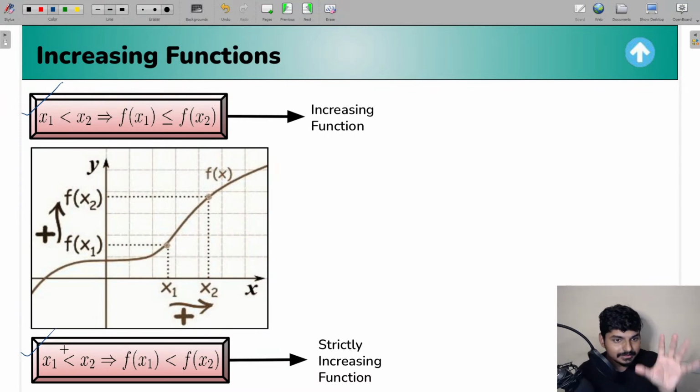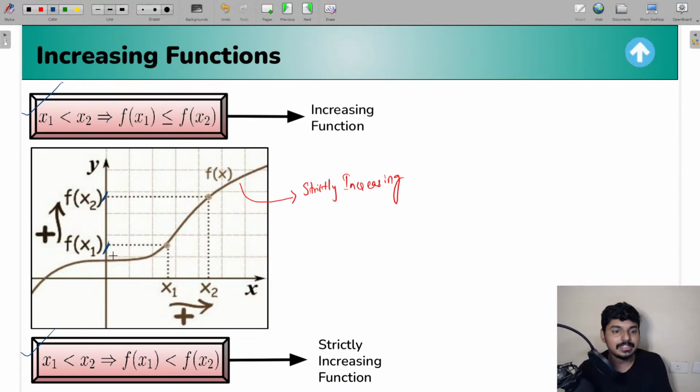So I hope this entire concept is clear for you. In fact, you see the diagram. In the diagram, you can clearly see that this graph is a strictly increasing function, not only an increasing function. This is a strictly increasing function, because if you take any two values of x on the graph, for x2 greater than x1, the f of x2 value is always greater than f of x1.